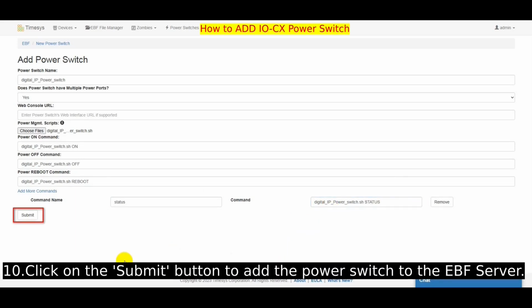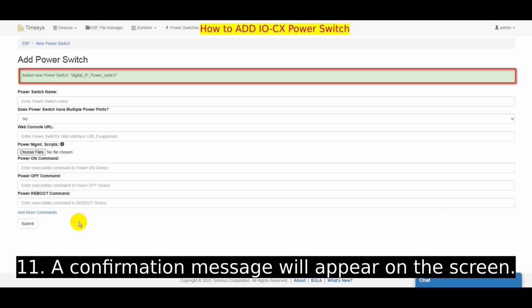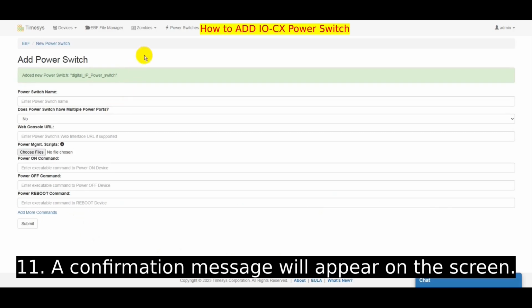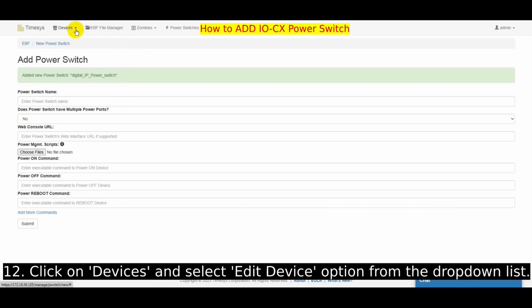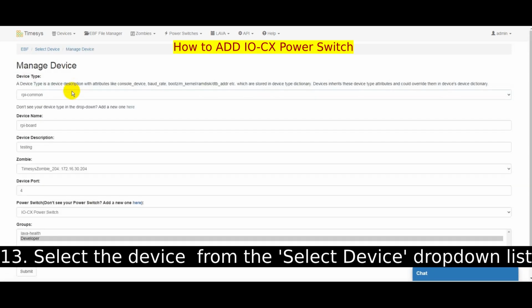Once you are done, click on the Submit button to add the power switch to the EBF server. A confirmation message will appear on the screen, stating that the new power switch has been added. Now, click on the Devices option and select the Edit Devices option from the drop-down list. Select the device from the Select Device drop-down list.